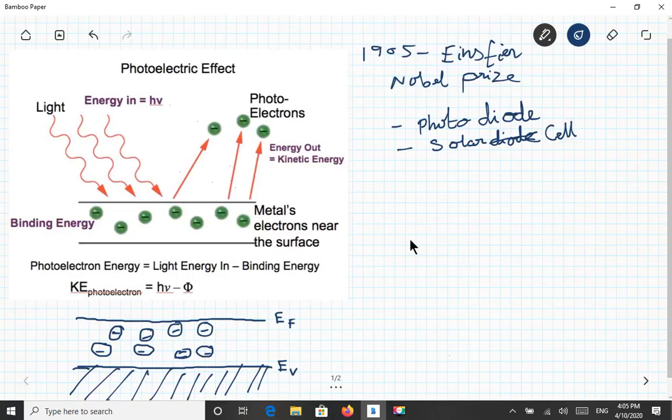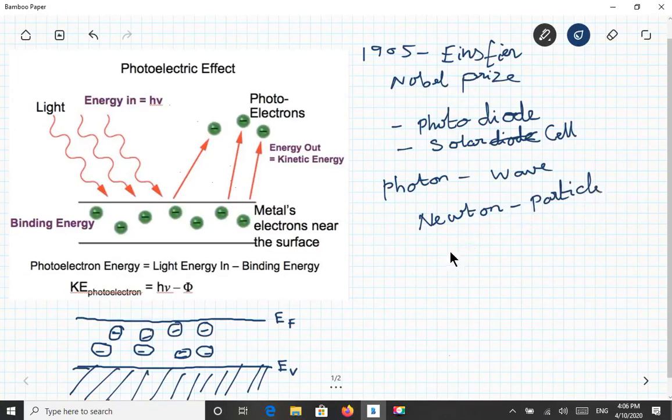So this photoelectric effect seems very simple, but in 1905 when Einstein discovered it, it was not such a simple mechanism, because at the time when Einstein discovered this, people knew light as having wave nature, and before that, as you all know, Newton said that light has a particle nature.